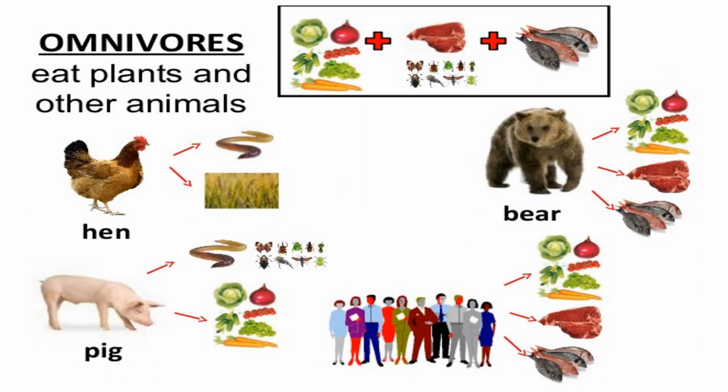Animals that eat both plant and flesh of other animals are called omnivores. As on the screen, you can see that vegetables are plant food, mutton is the flesh of other animals, and fish is also a food item of non-vegetarian. And you know students, bear can eat plants, flesh of other animals as well as fish.